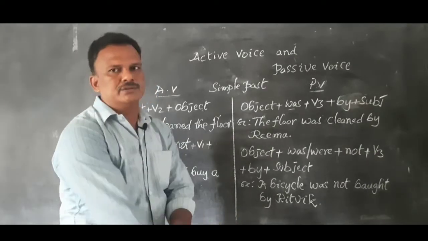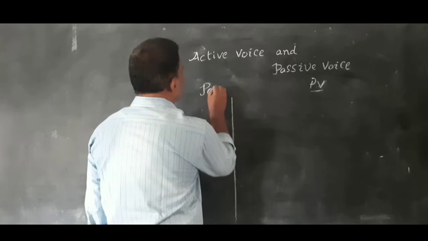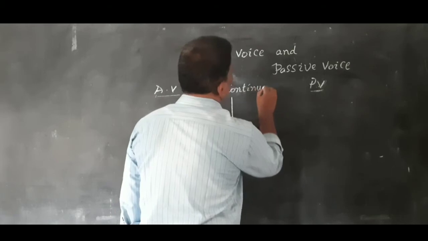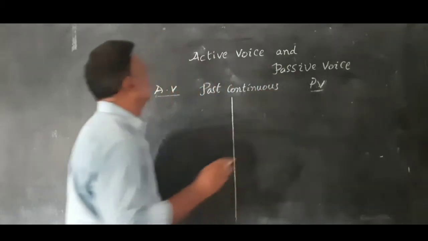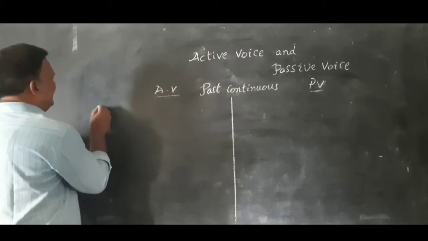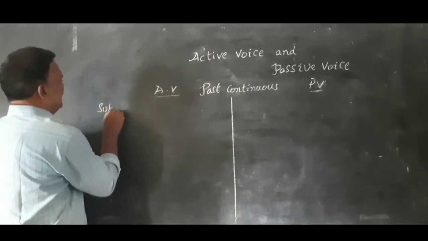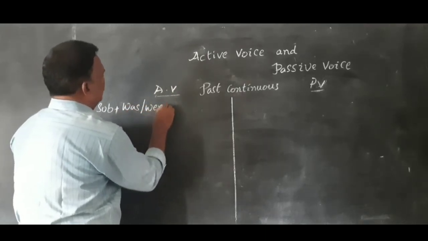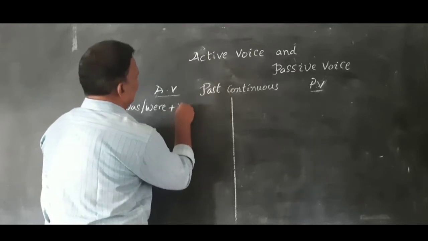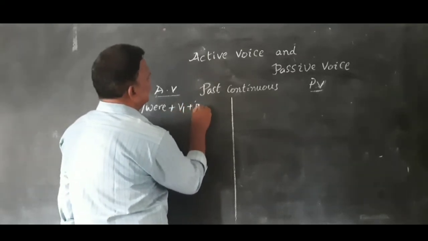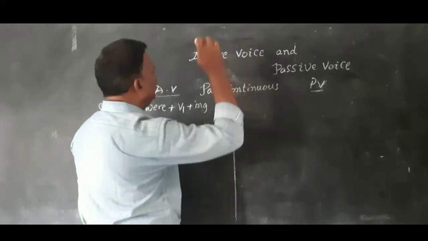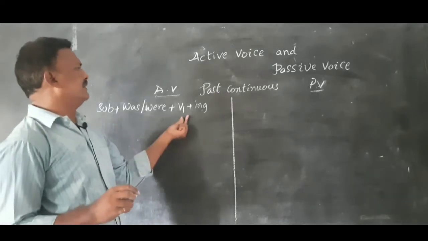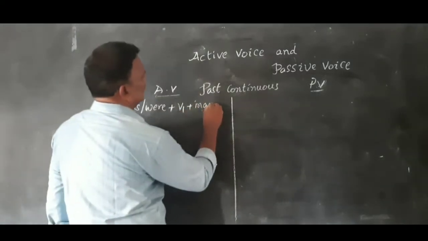Now, past continuous. The structure for active voice in past continuous: subject plus was or were plus V1 plus ing plus object. ing is for continuous.